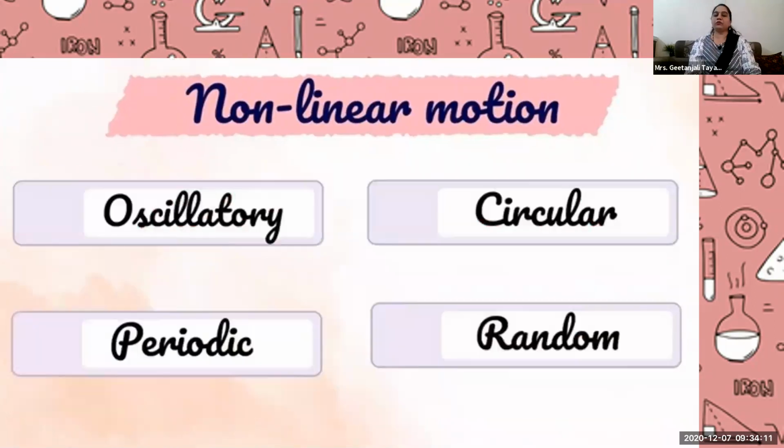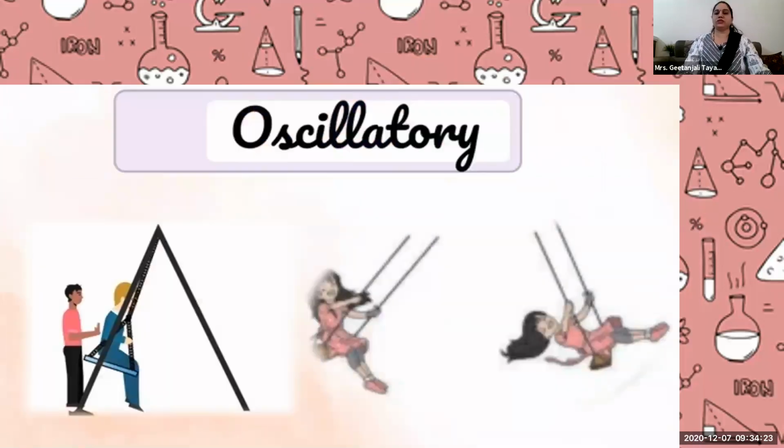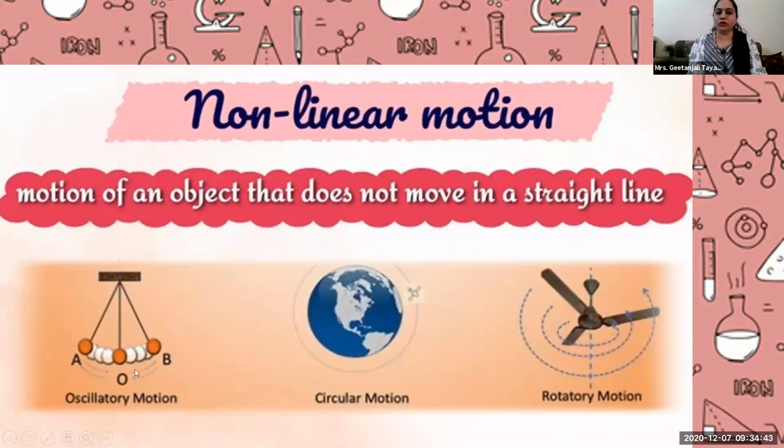So non-linear motion again gets divided into four categories: oscillatory motion, circular motion, periodic motion, and random motion or random movement. Let's see what they are. Oscillatory. See, oscillation means, yes, an example is a swing. Oscillation means a C-shaped movement, just like a pendulum as we see here. Here we see the oscillatory motion of a pendulum. That means the movement is of a C shape.